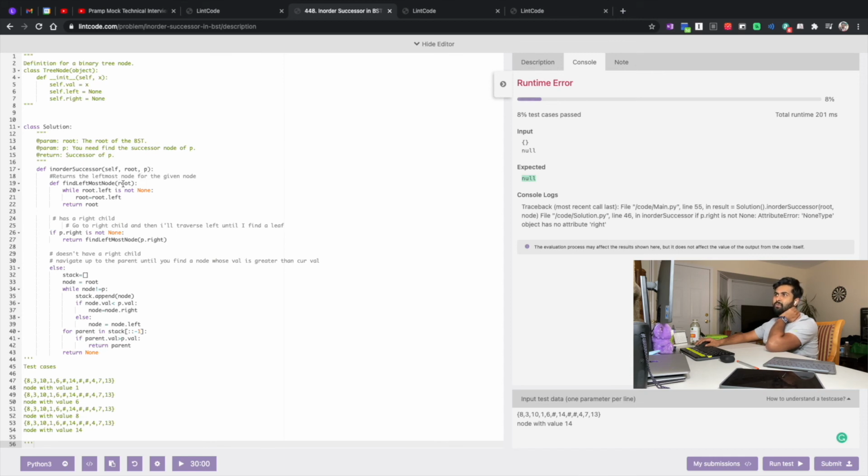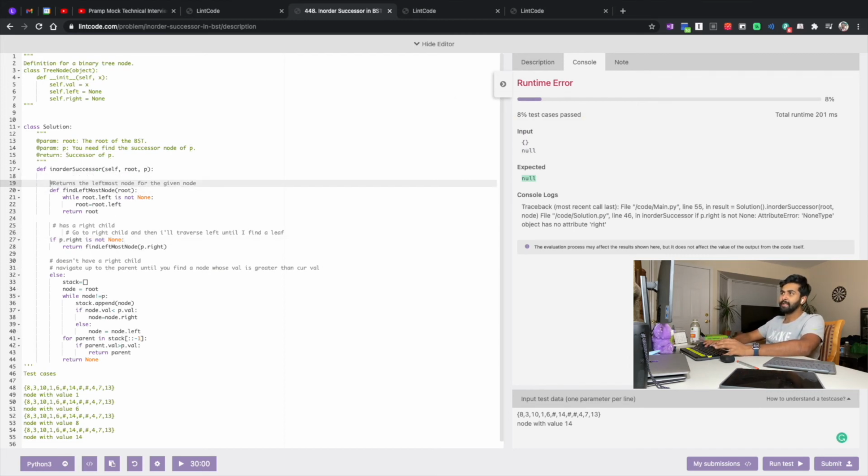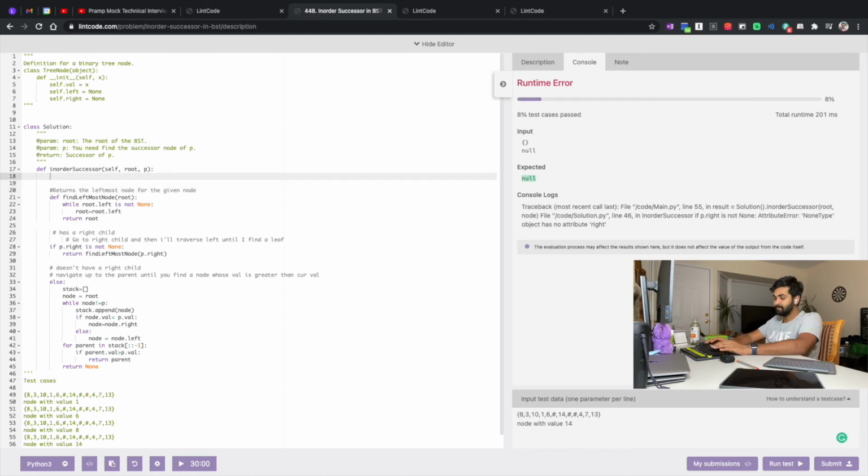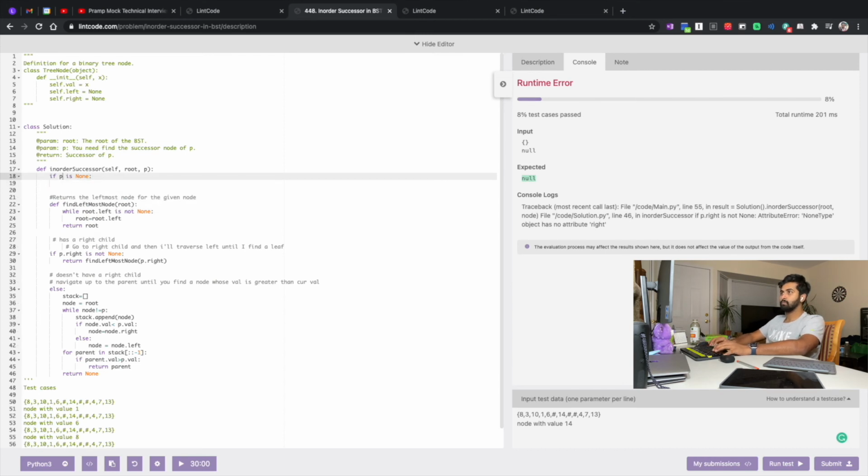Wait, can the root node be null? I mean, can P be null? Oh, okay. Input is an empty tree. Okay, P can be null. I didn't know that. Okay, if it were an actual interview, then I would probably ask the interviewer, but yeah, I have to go through this. So if P is none, I can say P is none.